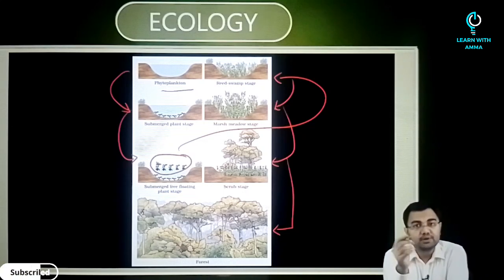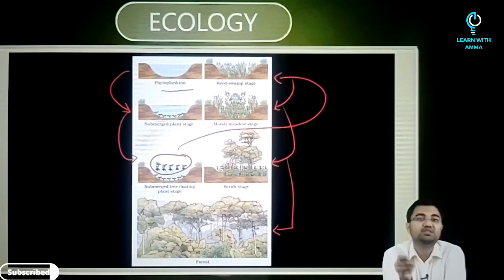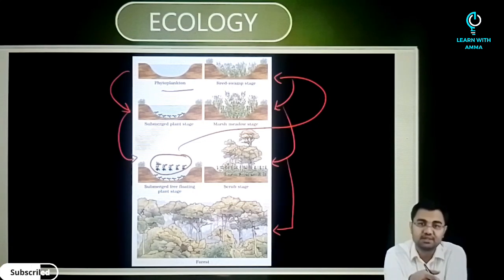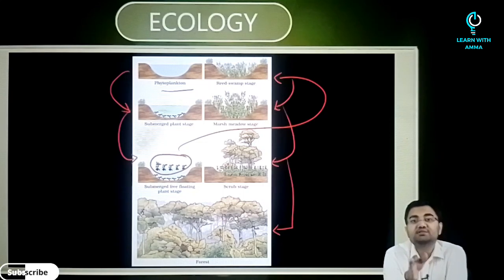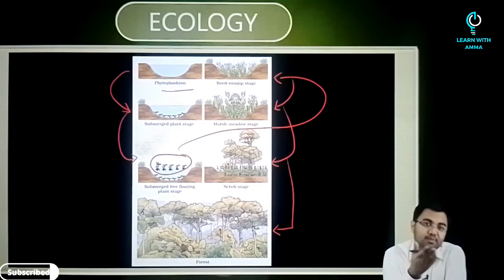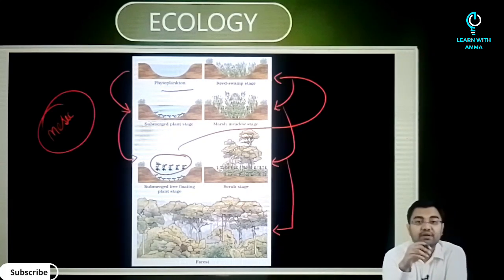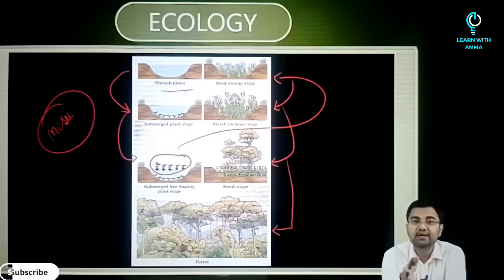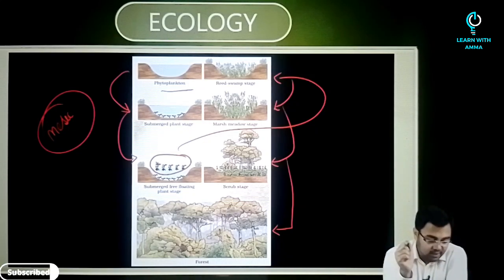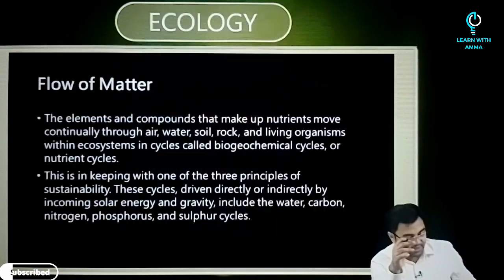What is also very important to understand is that in succession, particularly when we talk about primary succession, it is a very slow process. It may take thousands of years for the climax to be reached. Another important factor is that all successions, whether taking place in water or on land, proceed to a very similar stage, that is a mesic stage, which is neither too low nor too high in its water content. So this is all about ecological succession.